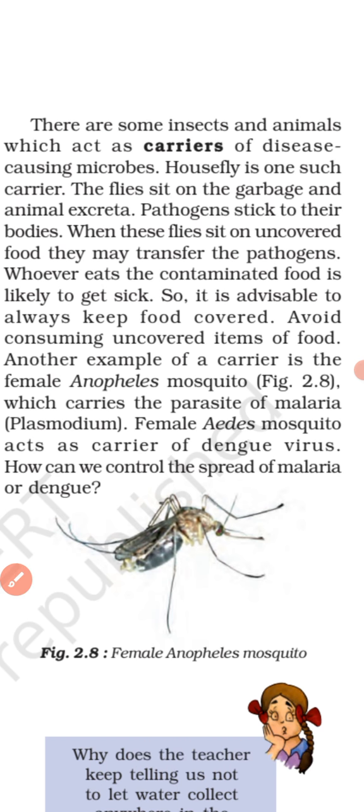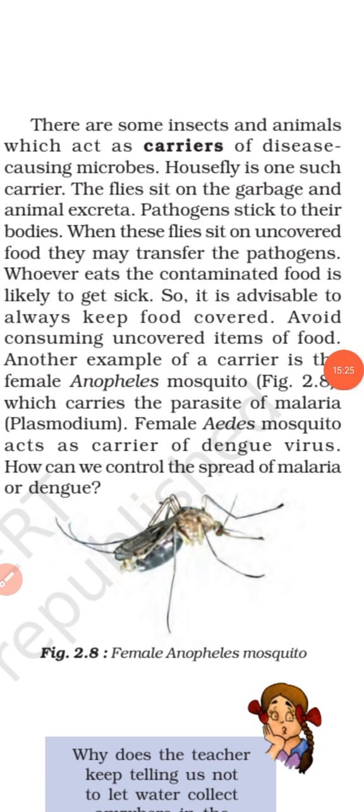Next is the mosquito. Mosquito is another insect which spreads diseases by transmitting disease causing microorganisms, or pathogens. The mosquito acts as a carrier of disease causing microorganisms and spreads diseases from one person to another.